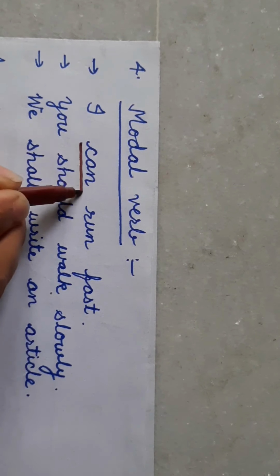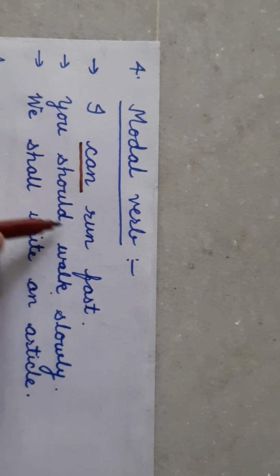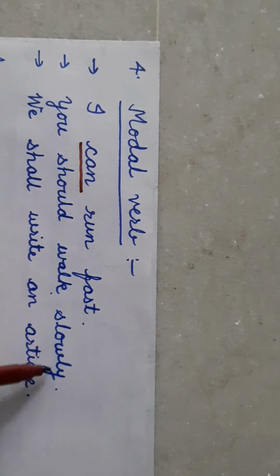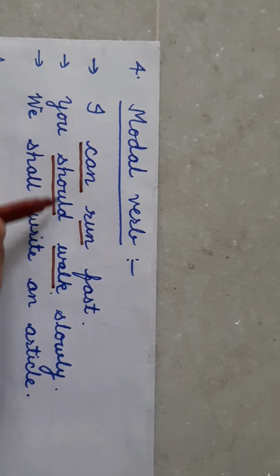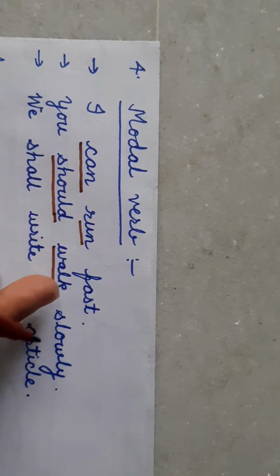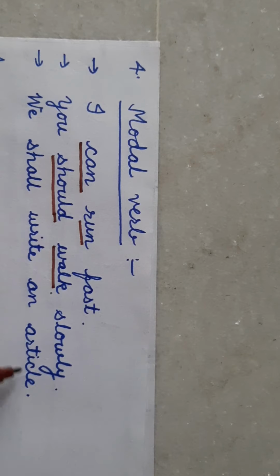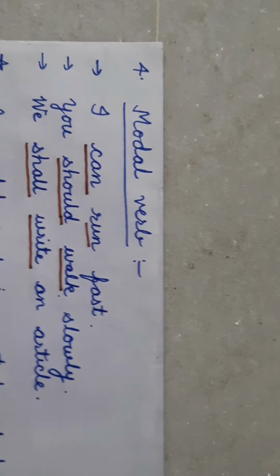Here "can" is like a helping verb. You should walk slowly. This is the main verb and this is a helping verb. These are modal verbs because they express some feeling, suggestion, permission, like this. We shall write an article. So this is the main verb and this is the modal verb.